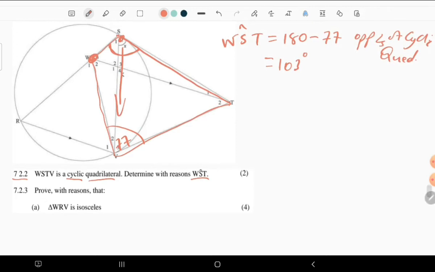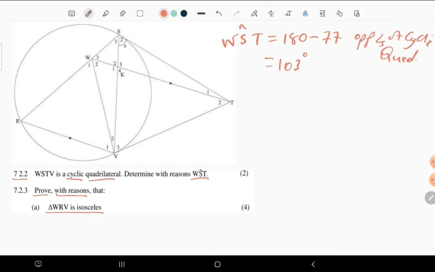Moving to the next question. The next question we are dealing with is a proof. Prove with reasons that this triangle is isosceles. An isosceles triangle is when two sides are equal, or you can just use angles. If two angles are equal, then the triangle is isosceles. Now, where is this triangle? WRV, this triangle. They want us to prove that it is an isosceles triangle.